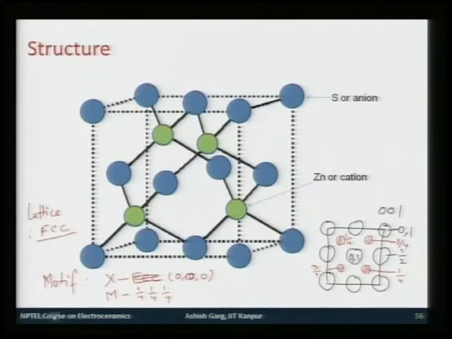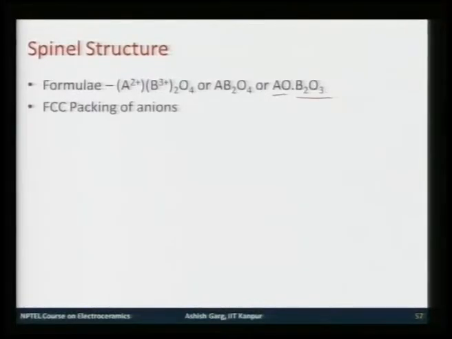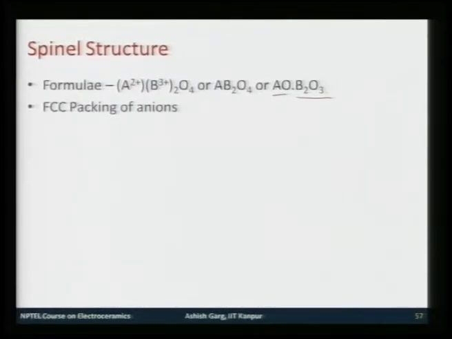The next structure, which is again based on FCC packing of anions, is the spinel structure. Now, the formula for this spinel structure is AB2O4. Typically, the A ion would be an ion with +2 valence, and B would be an ion with +3 valence. Another way to represent this formula is to consider it as a mixture of 2 oxides, AO and B2O3. So, you could consider this as a mixture of 2 sublattices, an AO sublattice and a B2O3 sublattice. This is what some people like to think in terms of.